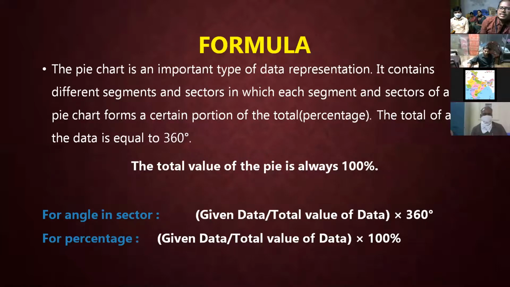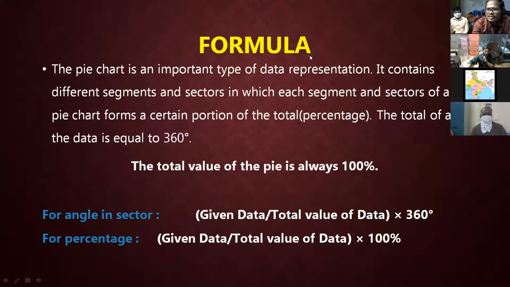The pie chart is an important type of data representation. It consists of sectors, and we all know the total angle in the circle, which we call the complete angle. Can you please tell me what the complete angle is, how much it is? What is the total angle in the circle? Okay, 360 degrees. Thank you, madam. So it is 360 degrees.